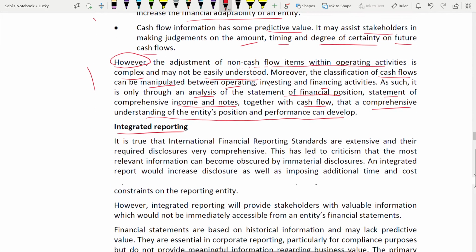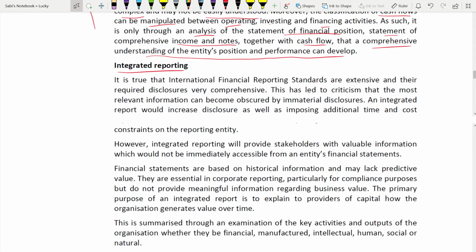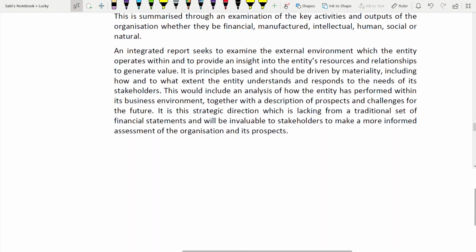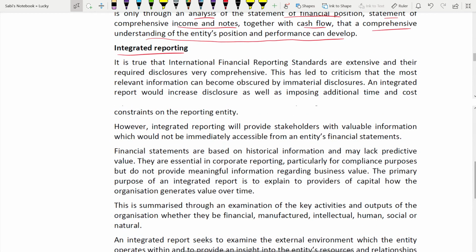Now, we are moving to the integrated reporting section. This is very open-ended. You can write this answer in numerous ways, but some basic points we can take from here. What is it?